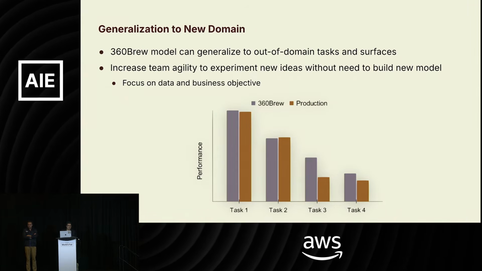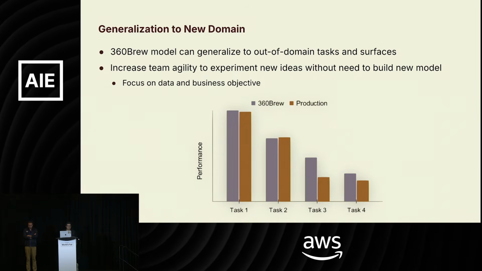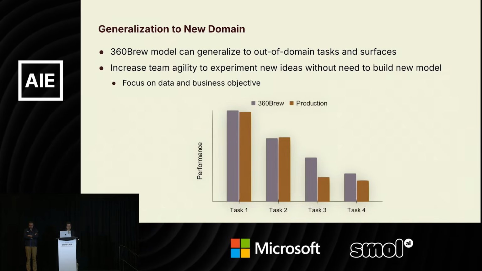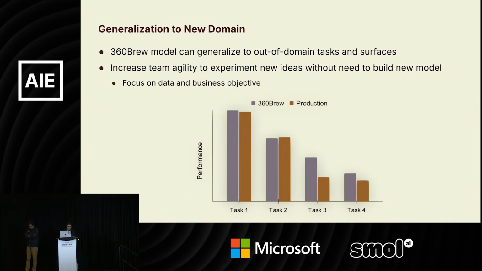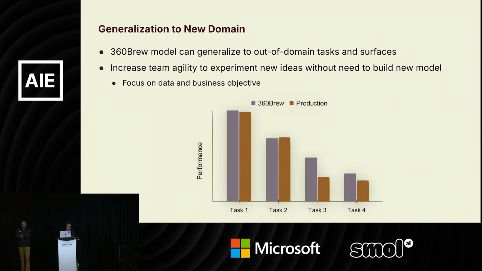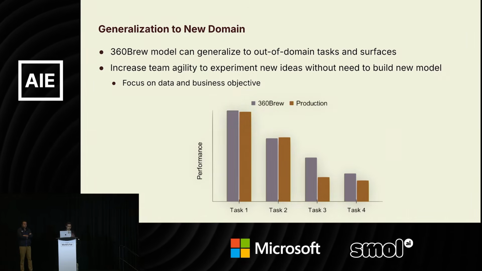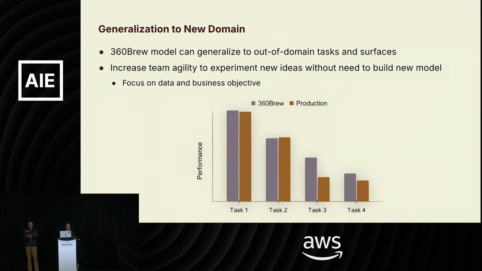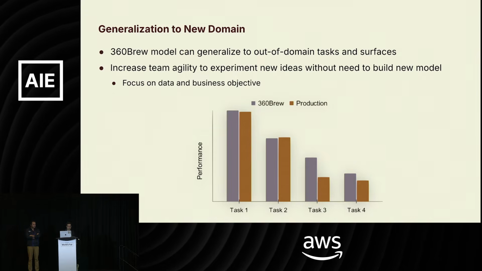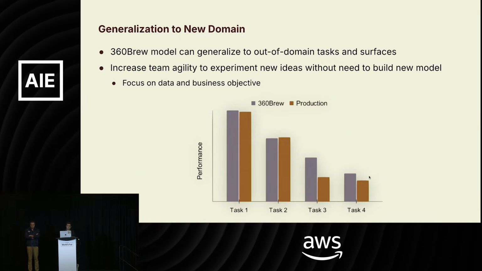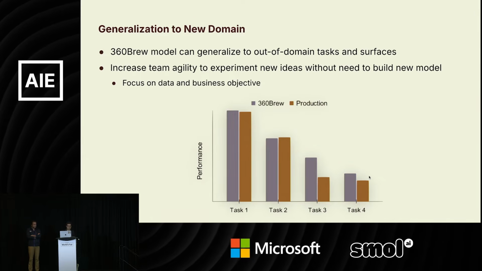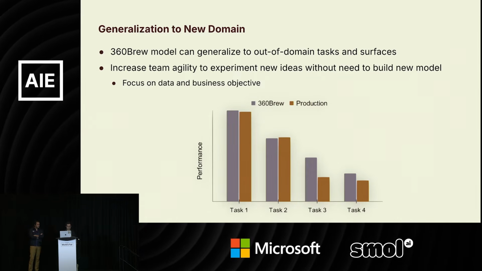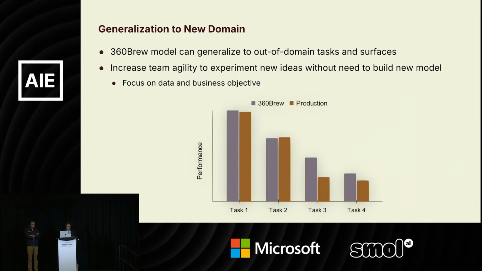Finally, we were promising to give you some generalization to new domains, meaning problems that the model has never seen inside its training. In this graph, these are 4 different tasks, and these tasks are completely out of domain; no information about that surface the model has seen during the training. But as you can see, it can be on par or even beat some of the production models. And just to say, these production models are specific to that task, so they have been trained on that task. So this is not a small feat. It's something that is significant.